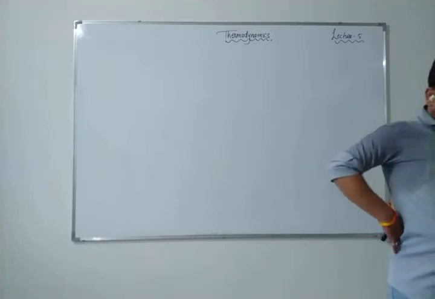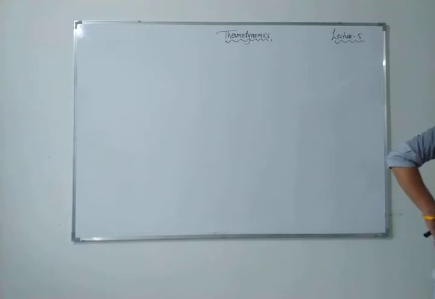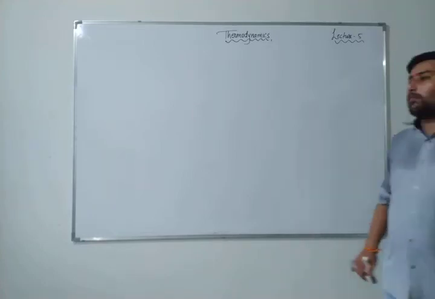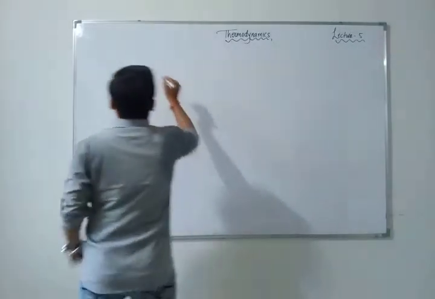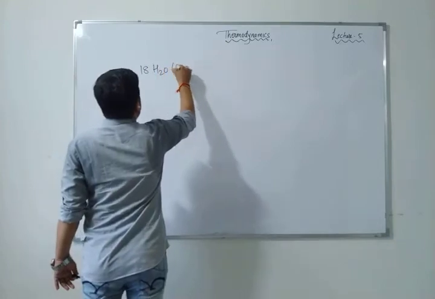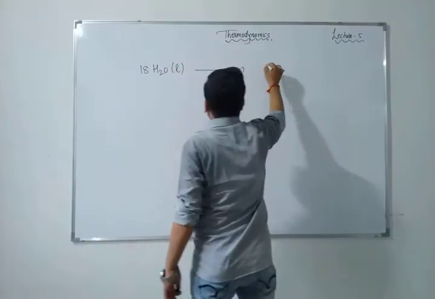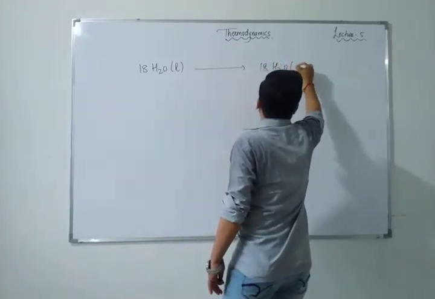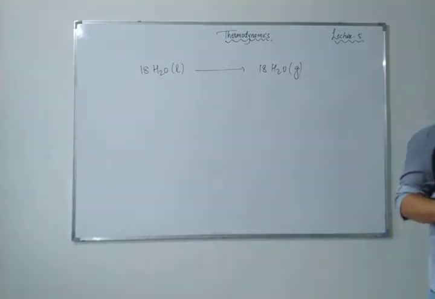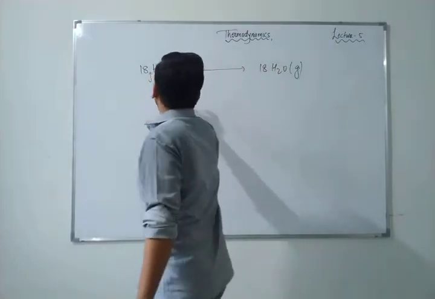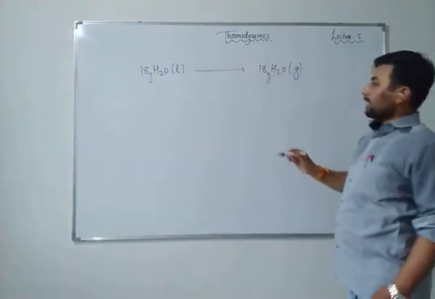Now, see, there is nothing difficult. What things are given here and what things we have to calculate. Here, a swimmer comes, 18 gram liquid water is there, and this is again 18 gram gaseous. Question, you have understood? I hope you have understood. This is 18 gram liquid water and this is 18 gram gaseous water.